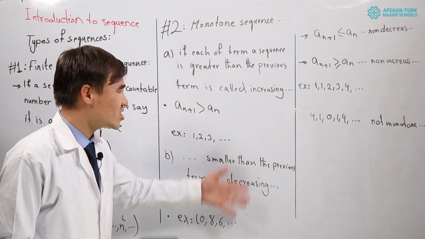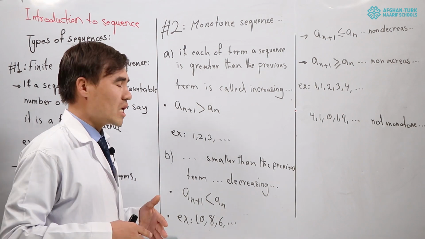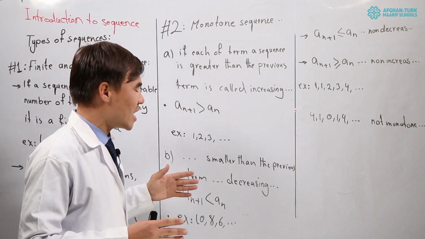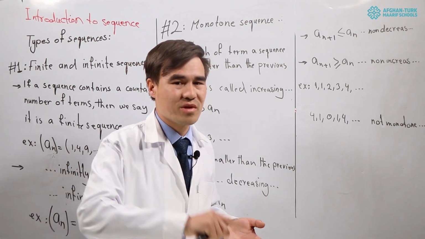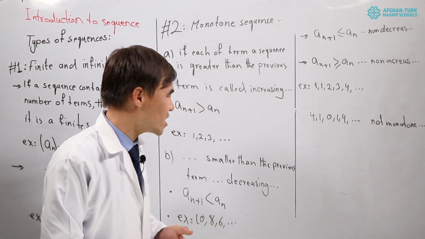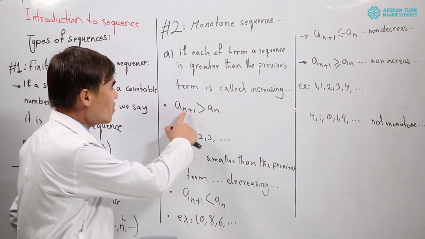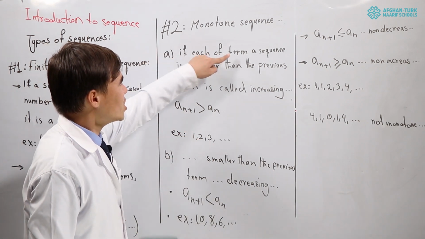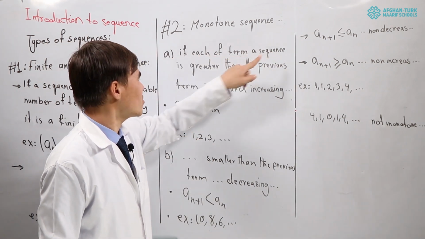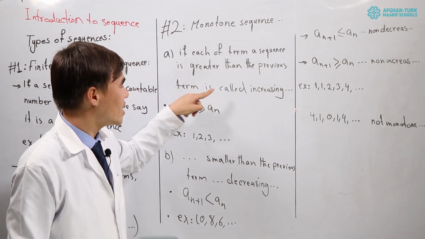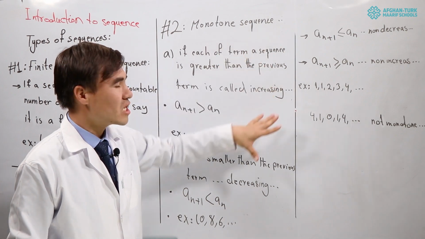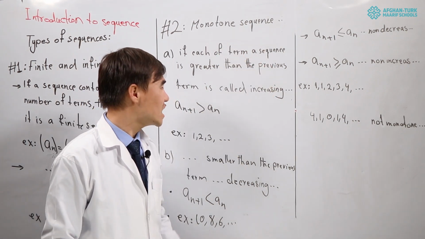We will have some conditions when we are writing the terms. We start with the first term, the second term, the third term, up to infinity. If each term of a sequence is greater than the previous term, this kind of sequence is called what? Increasing sequences.